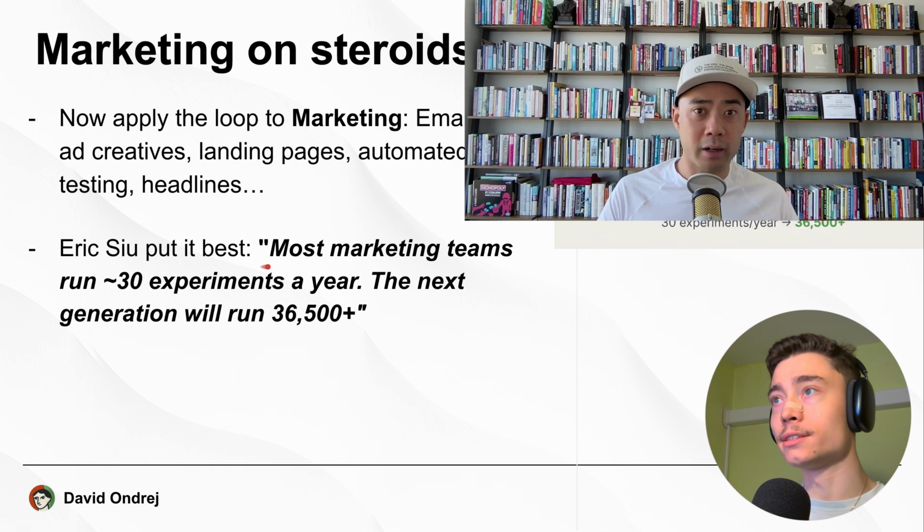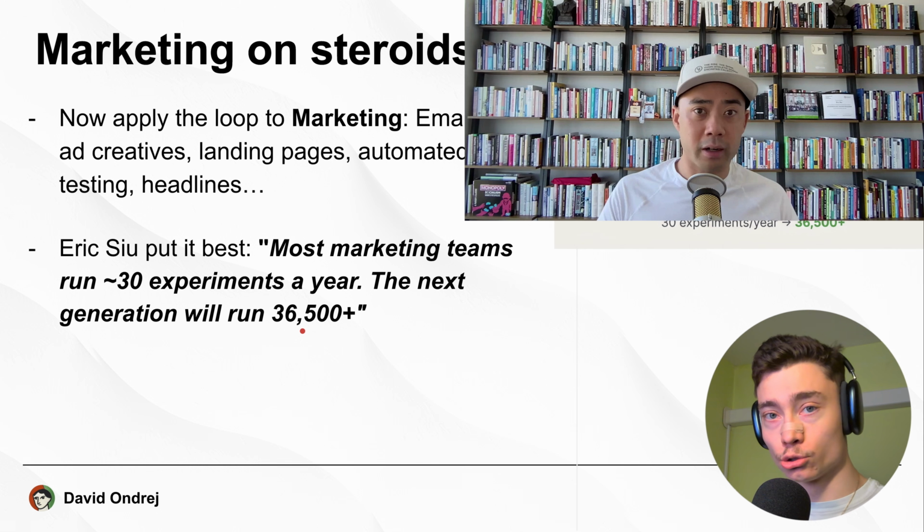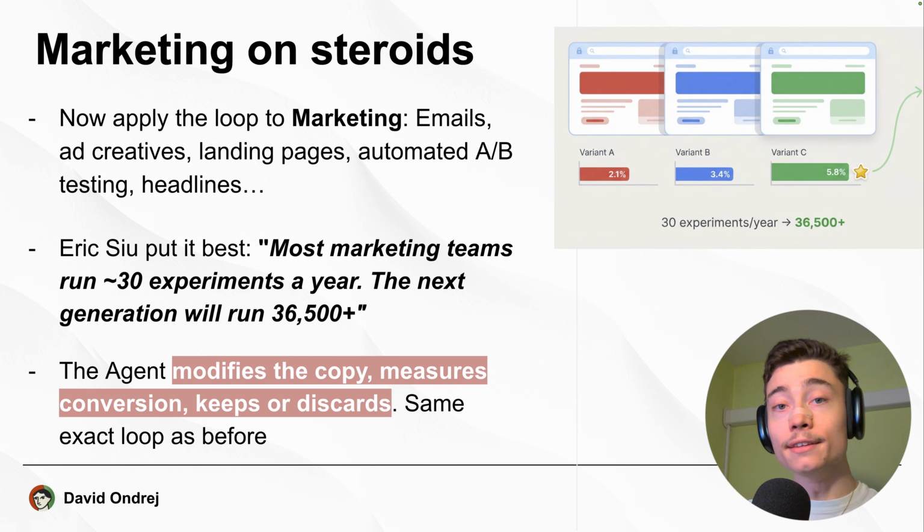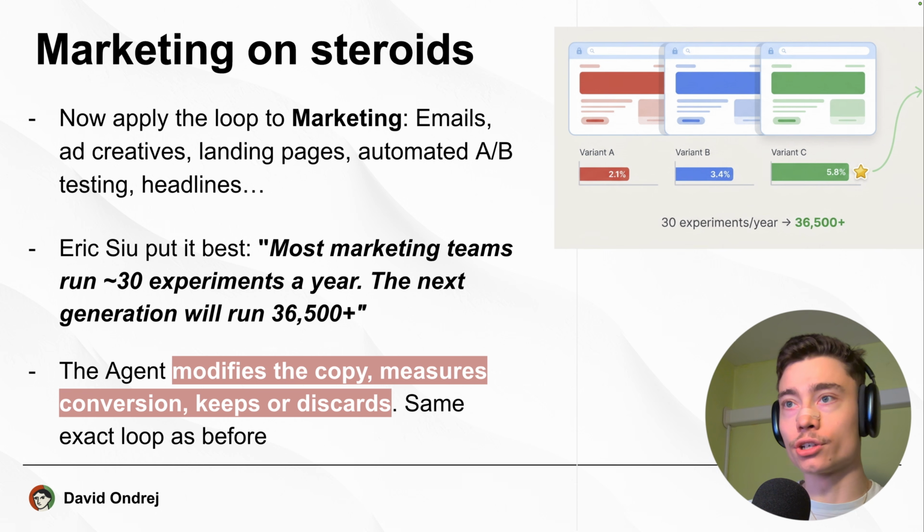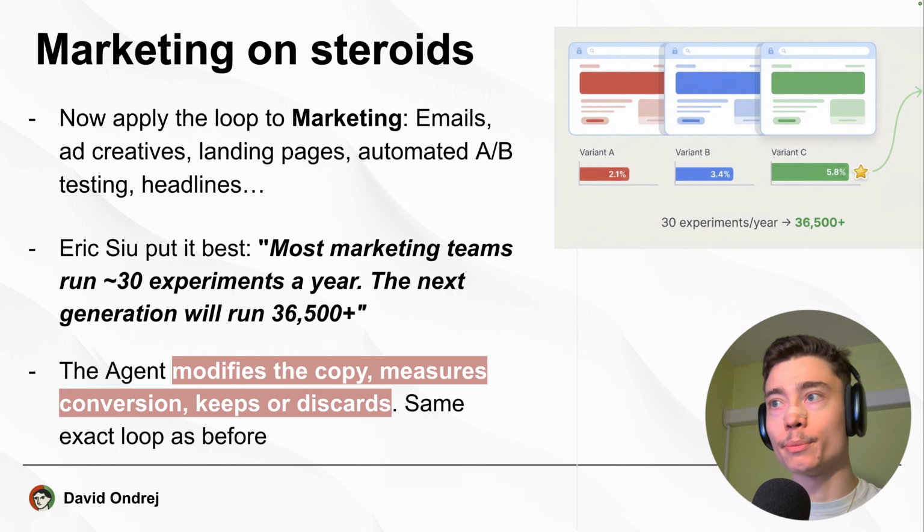Eric Su put it the best: most marketing teams run 30 experiments per year. The next generation will run 36,000, aka roughly 100 per day. The agent will modify the copy and measure the conversions and decide whether to keep this experiment or to discard it. The exact same loop as before.